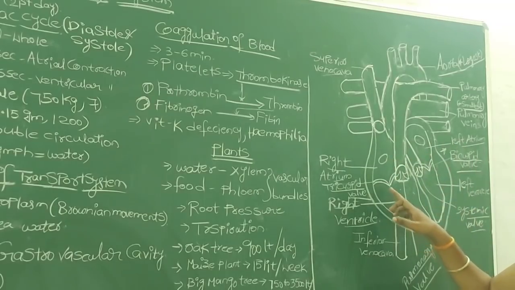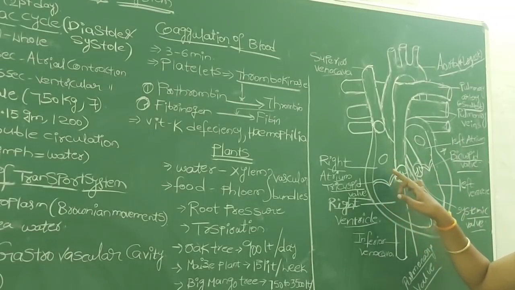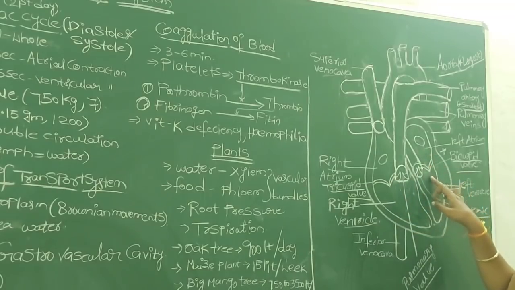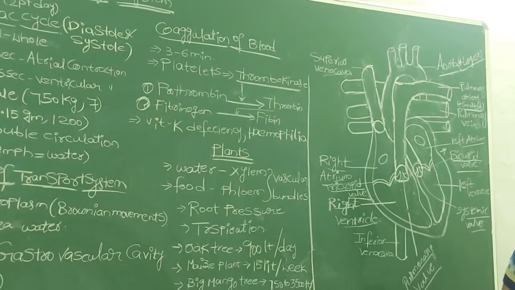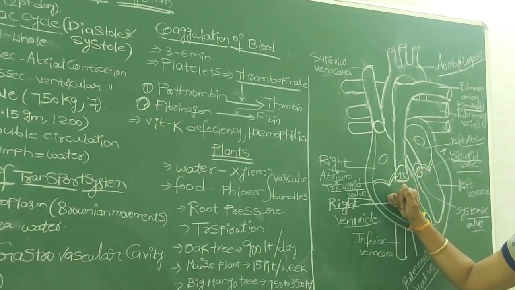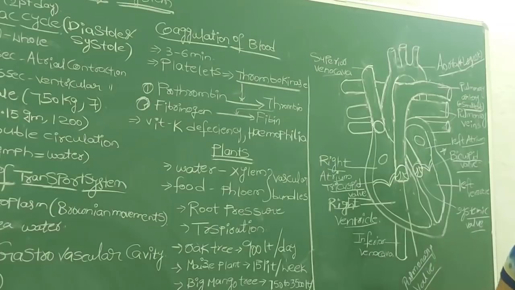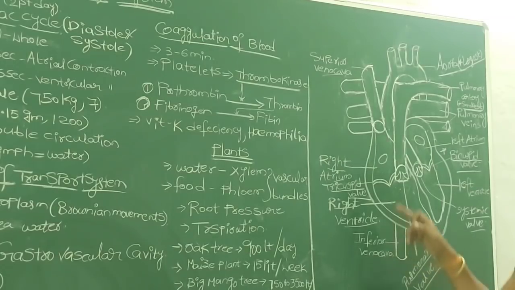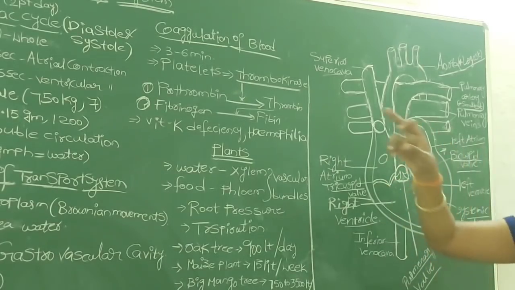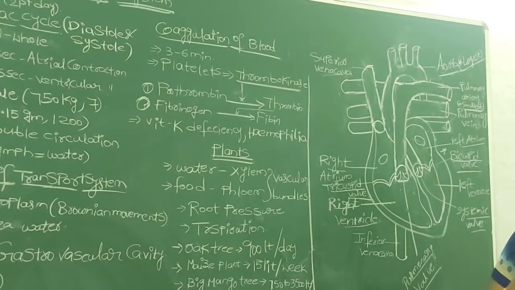To avoid that, the valves present between the right atrium and right ventricle, and the left atrium and left ventricle, close forcibly to prevent the backward flow of blood from the ventricle to the auricle or atria. So at that time we hear the sharp sound known as lub sound.